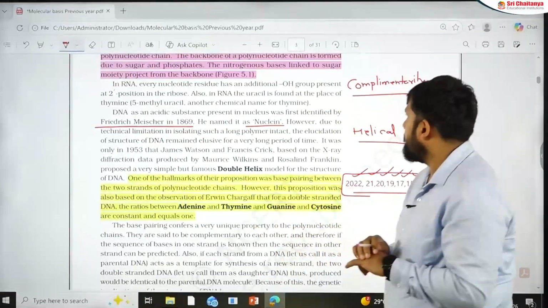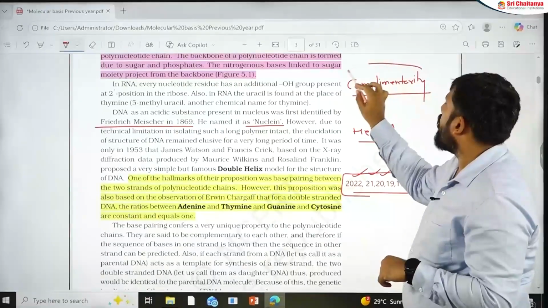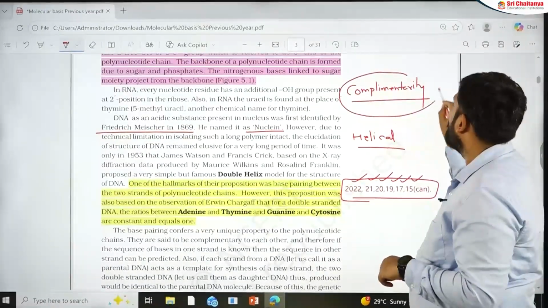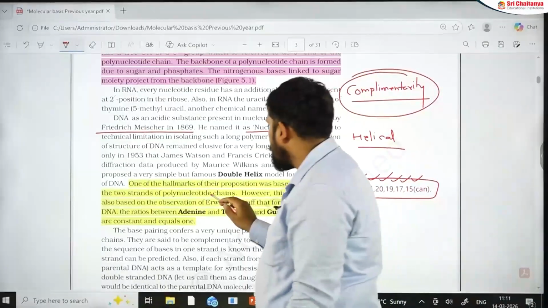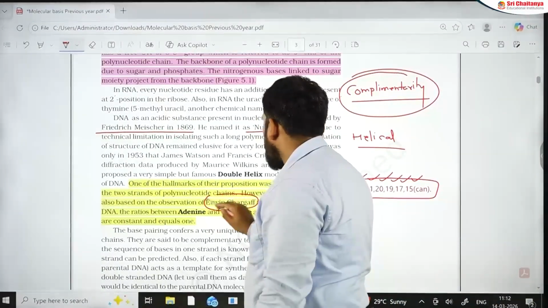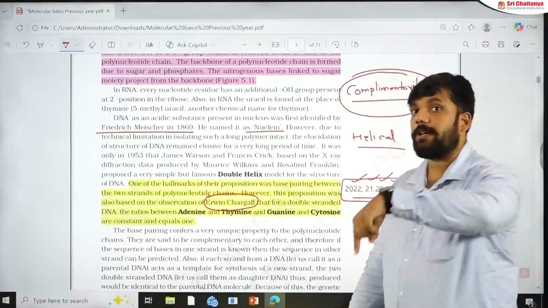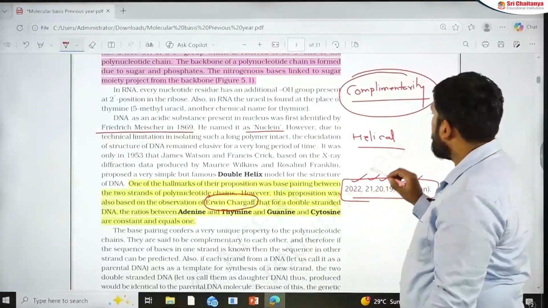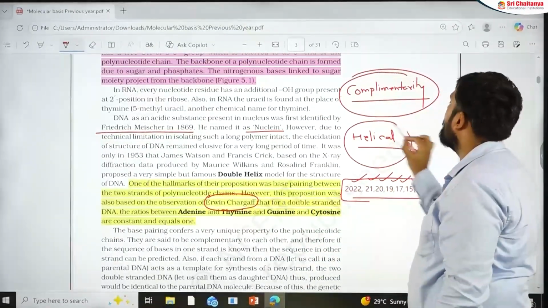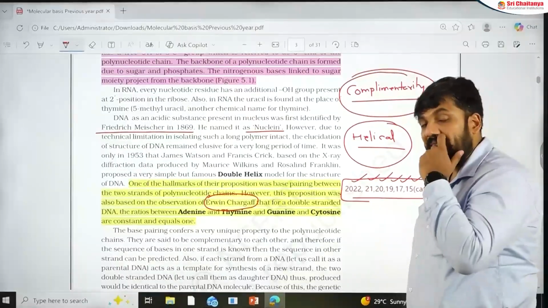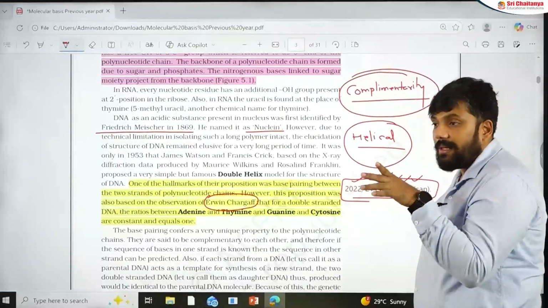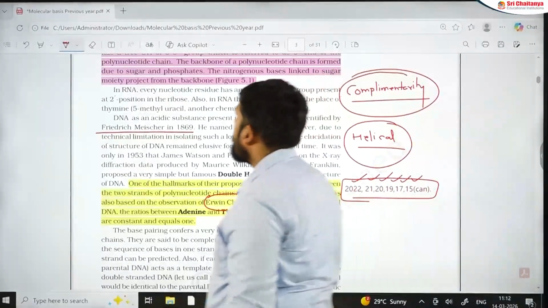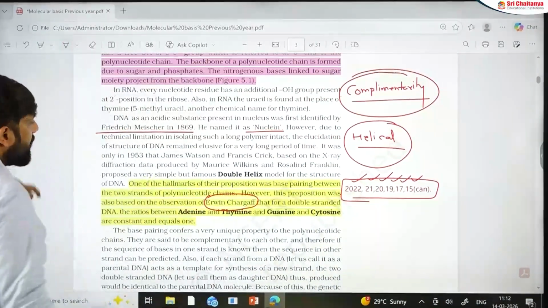But see one thing here. If they say the concept of complementarity, it is based on whom? It was based on Irwin Chargaff. Remember that the hallmark of their paper was based on the work of Irwin Chargaff. If somebody says the helical nature, it was based on the findings of what? That is Wilkins and Franklin. So remember that. Small differences there in the question, and you will have different answers available here. Let's go to the next part.